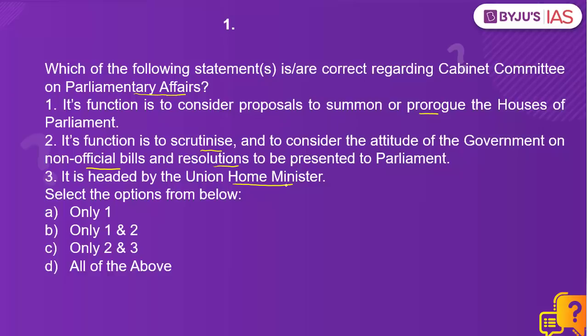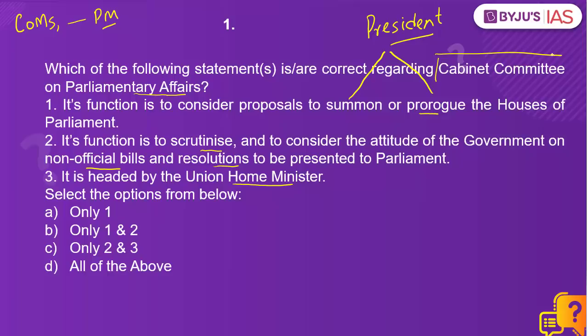When we look at who has the power to summon or prorogue the Houses of the Parliament, this power is with the President of India. But the President cannot act on his own. The President has to act on the advice of the Council of Ministers headed by the Prime Minister. And basically this proposal is discussed by the Cabinet Committee on Parliamentary Affairs. So statement number 1 is correct.